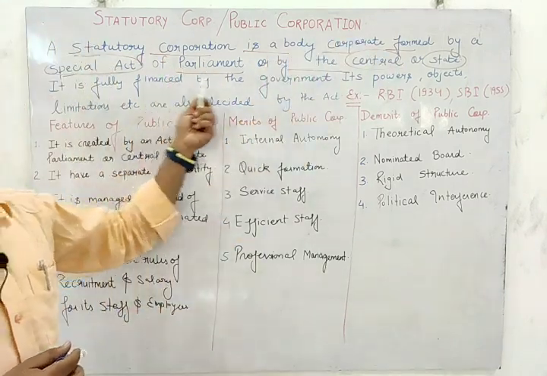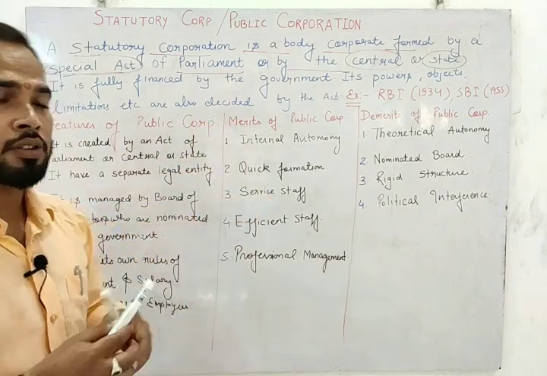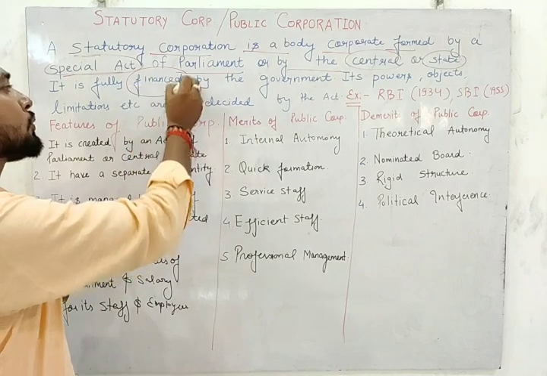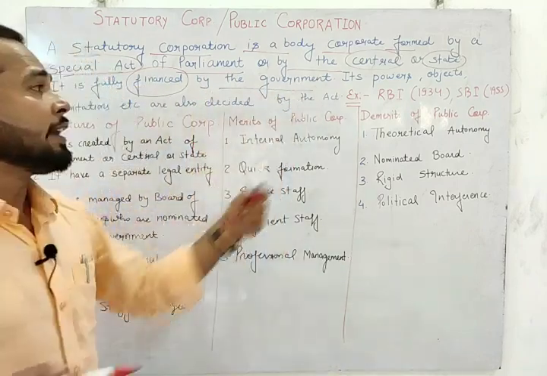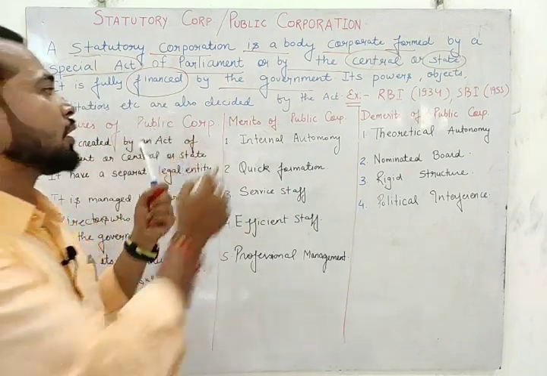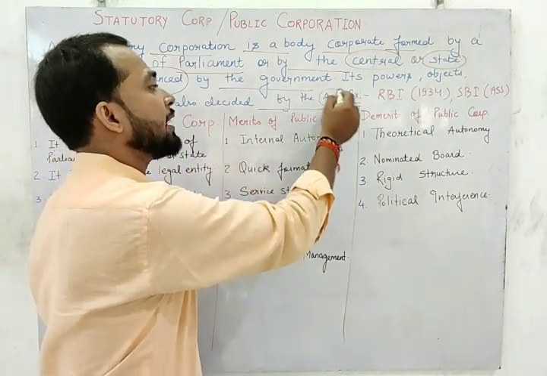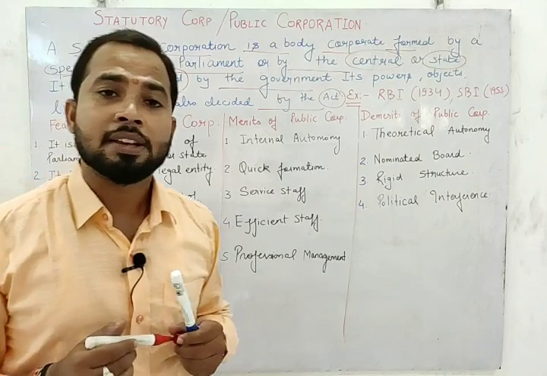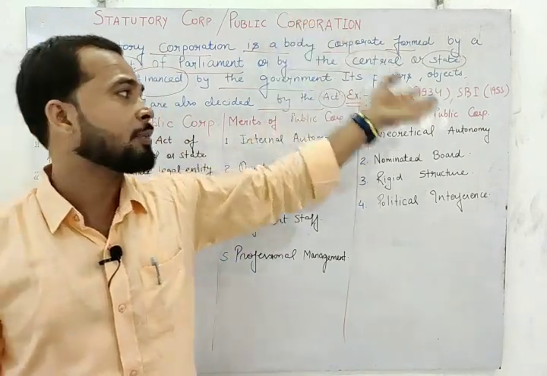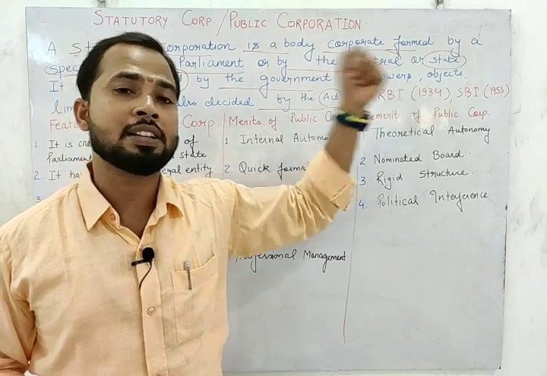It is fully financed by the government because it is controlled by the government. Its power, objective and limitations are also decided by the act. For example, RBI. RBI is just an example of a public corporation. RBI was started by its own act, the RBI Act 1934.